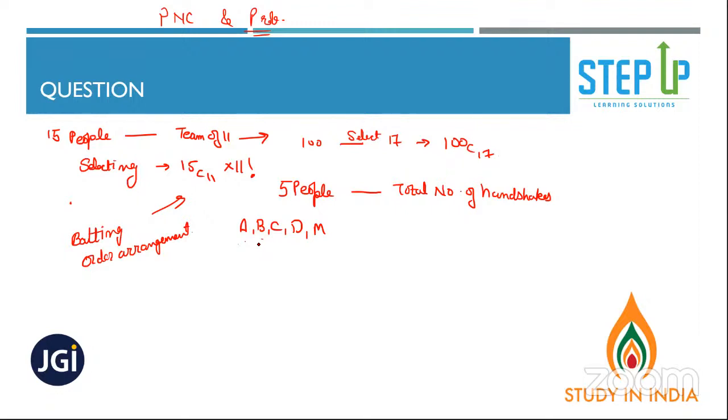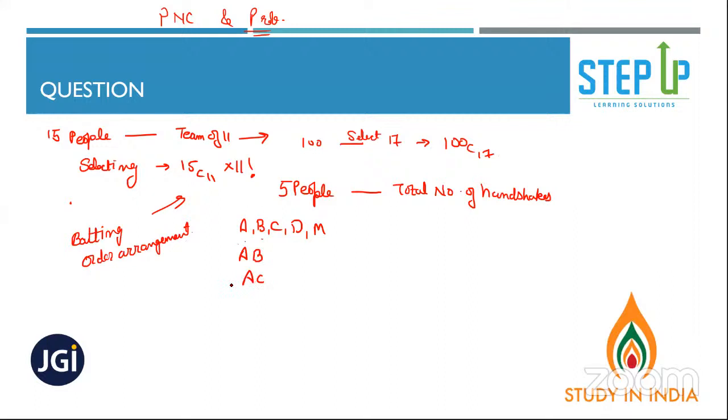Like I'm shaking hand with you, you shaking hand with me. Will we be shaking hands at the same time or at two different times? First I'll shake hand and then you will shake hand? Those who are saying two, tell me one thing. Would this event happen at two different times? It's one event, right? When I shake hand with you, until you shake hand with me, I cannot consider it a handshake. Got the point, right? So A shaking hand with B, B shaking hand with A, it's one event.